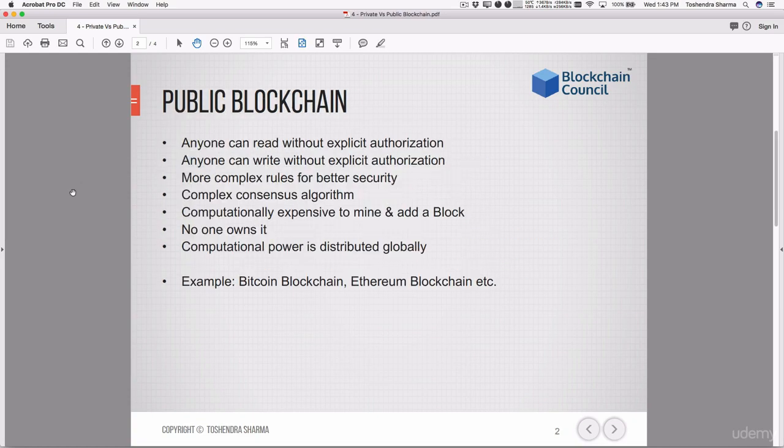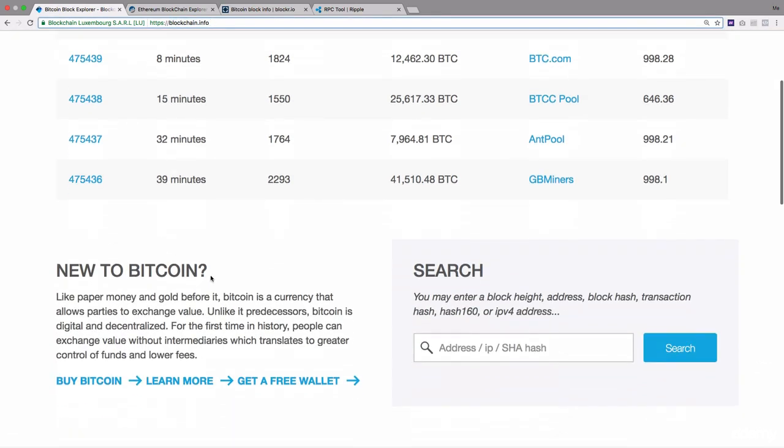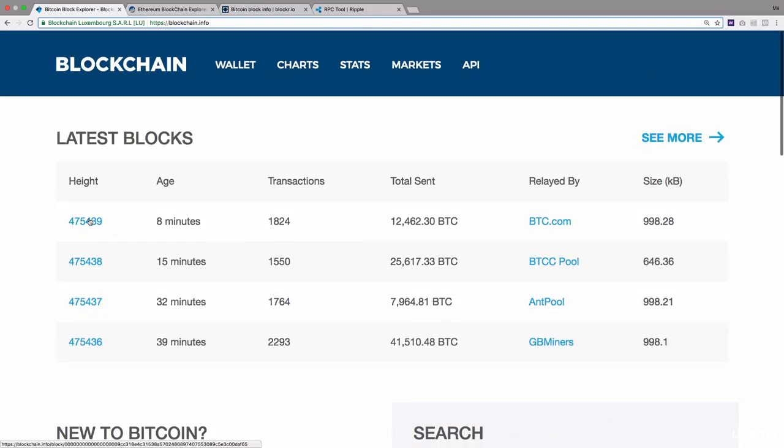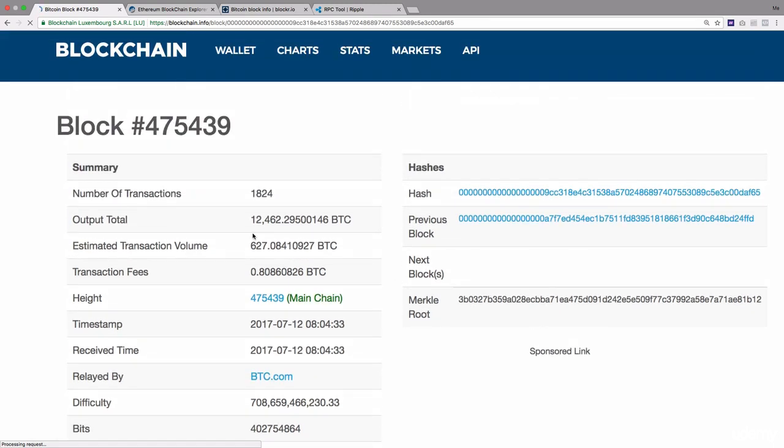So let me show you how the public blockchains can be read. For the Bitcoin blockchain, you can go to blockchain.info and read the information from the block. Let's say we have this block, let's click on this block height number. Height means the block. Since I clicked on this block, you can check all the details of this block. So this block has created a transaction.